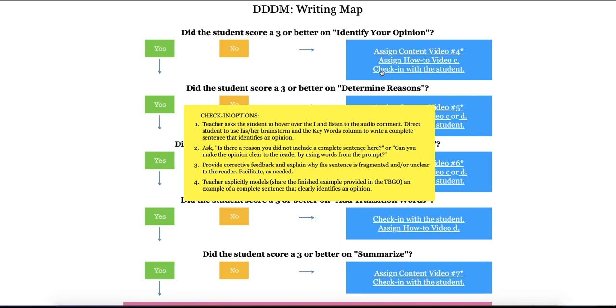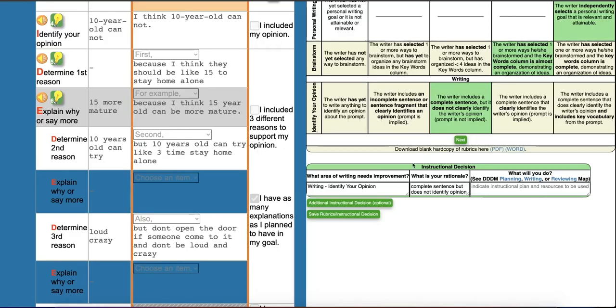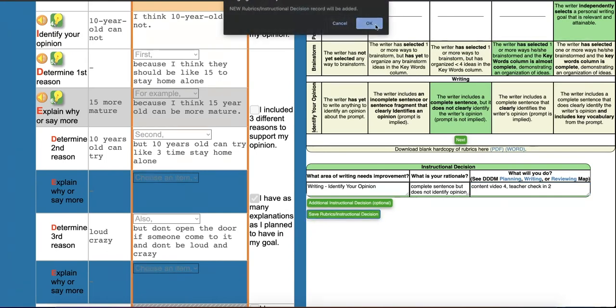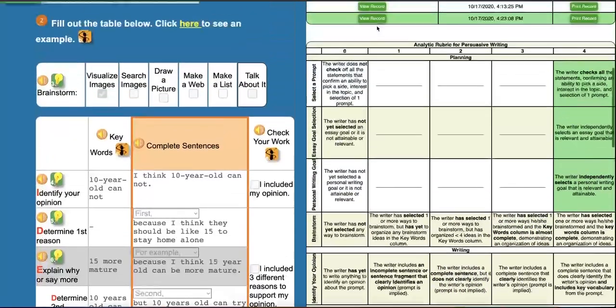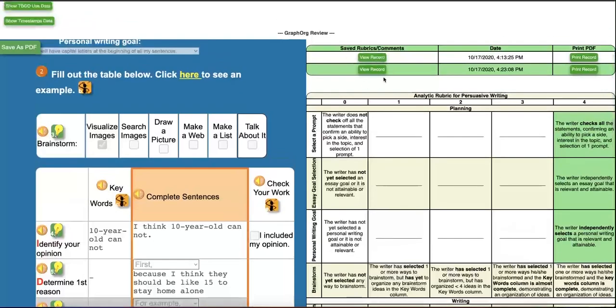I decide the best check-in option is number 2, to ask Sama how she can make her opinion more clear by using words from the prompt. Now going back to the instructional decision box, I decide to assign Content Video 4 and to use Teacher Check-in 2. Finally, I click Save Rubrics. This will all be saved under View Record at the top.